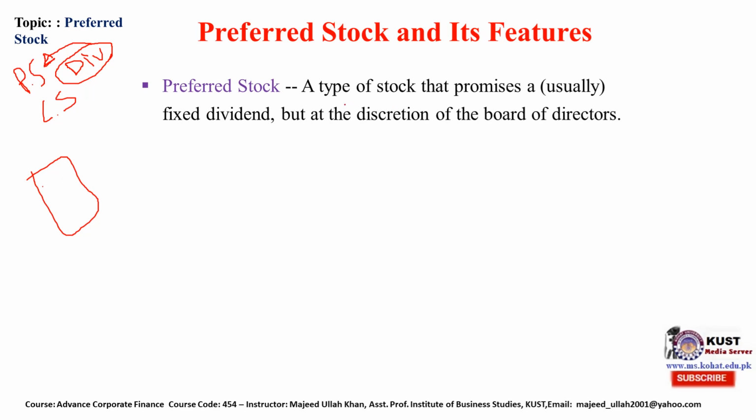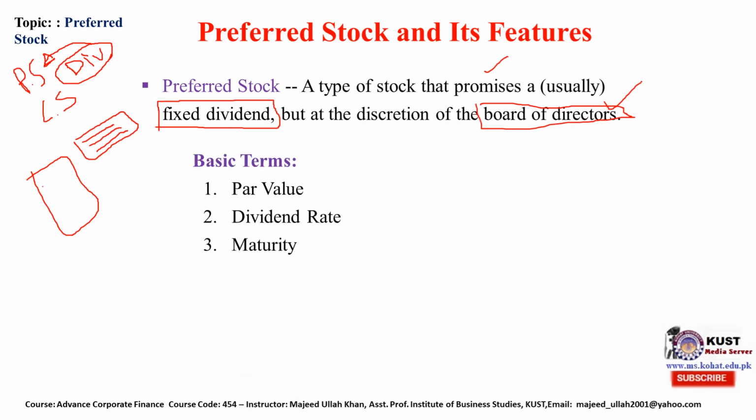So a preferred stock is a type of stock that promises, by the corporation, a fixed dividend. Why fixed dividend? It is mentioned on the face of the certificate of preferred stock that this one share is, let's suppose, of rupee 50, 7%. 7% means we will give them 7% dividend per year. And then there are certain other terms and conditions. We will discuss them one by one, but at the discretion of the board of directors. So the board of directors have ultimate authority to declare a dividend or not.